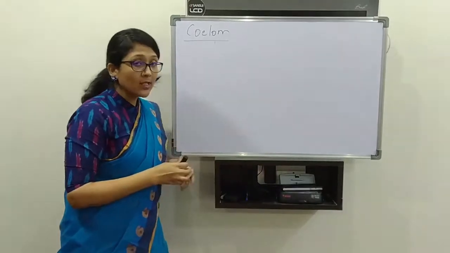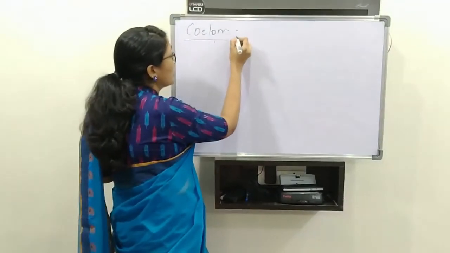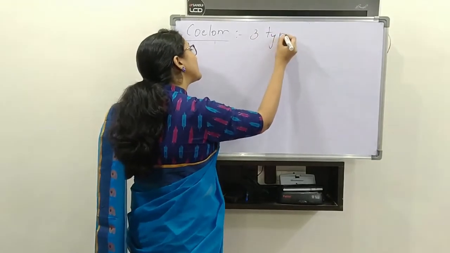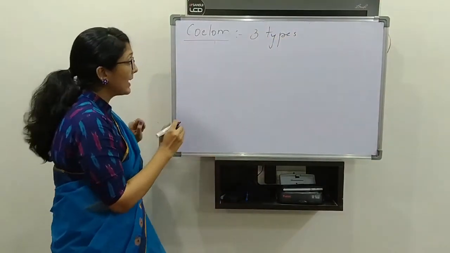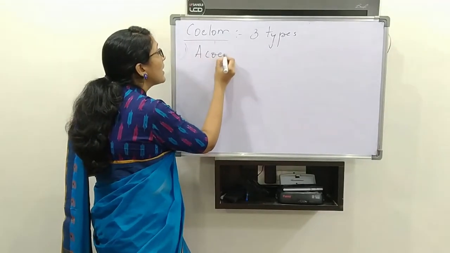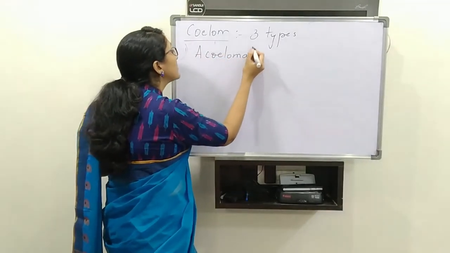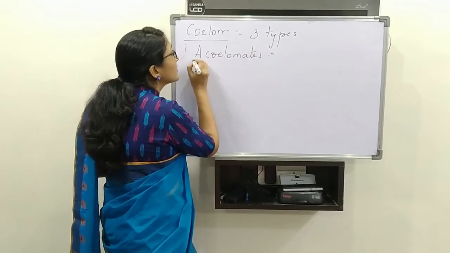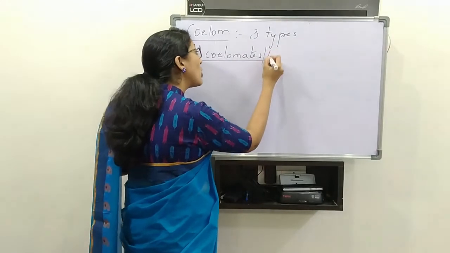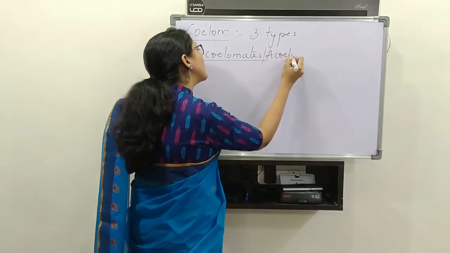Now, based on coelom, we can differentiate organisms into three types. The first type is acoelomates, or we can call, based on the coelom, acoelom.